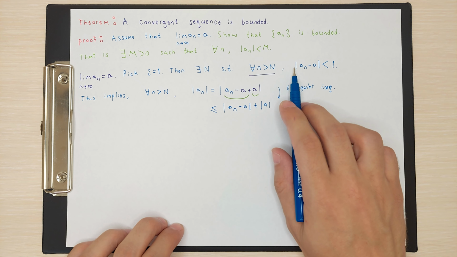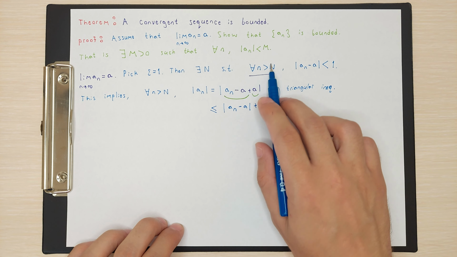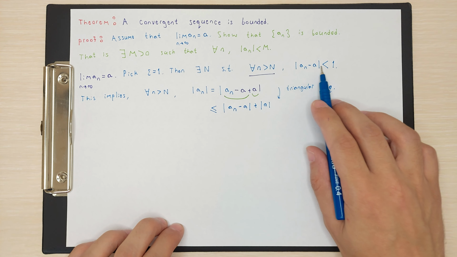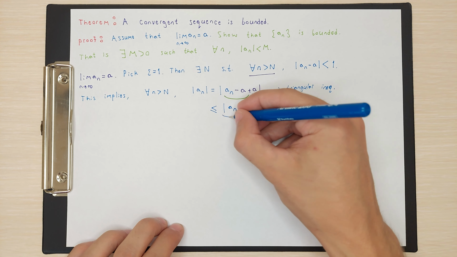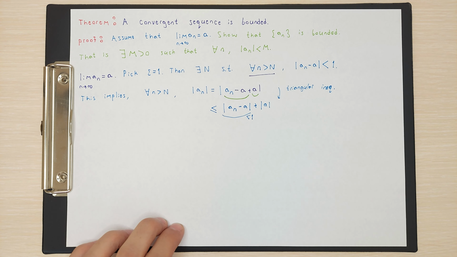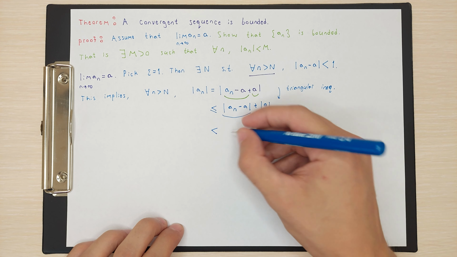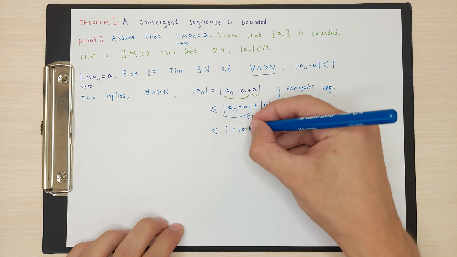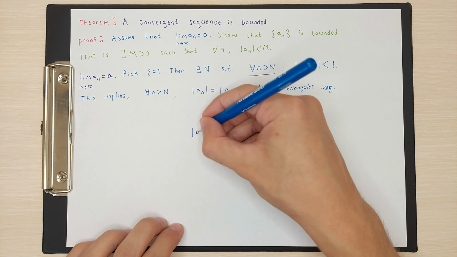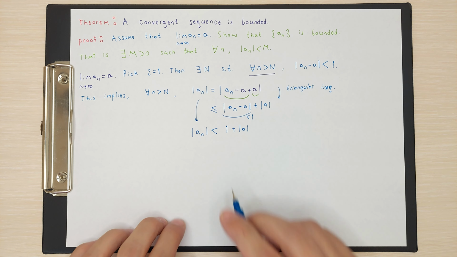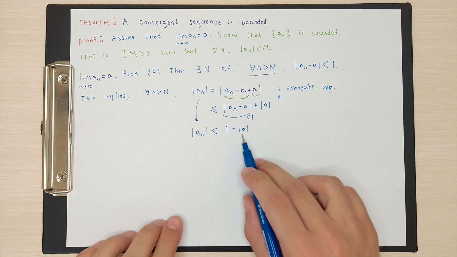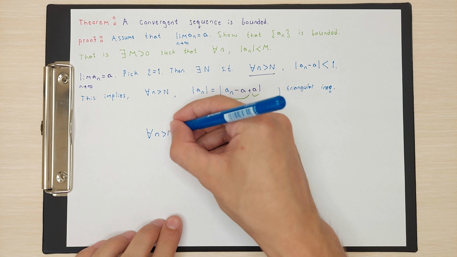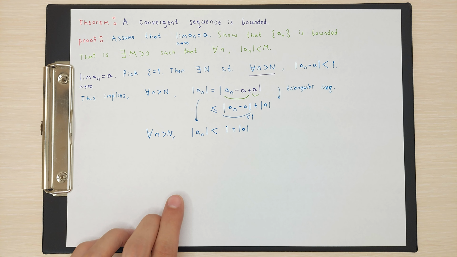Because from this definition, when n is greater than big N, absolute value of an minus a is less than 1. So here is less than 1, and I can write here 1 plus absolute value of a. So we prove that absolute value of an is less than 1 plus absolute value of a, when n is greater than big N, right?